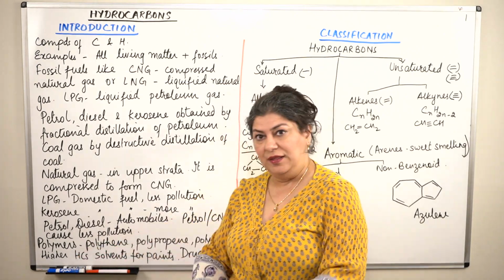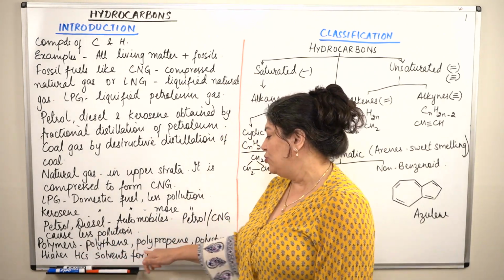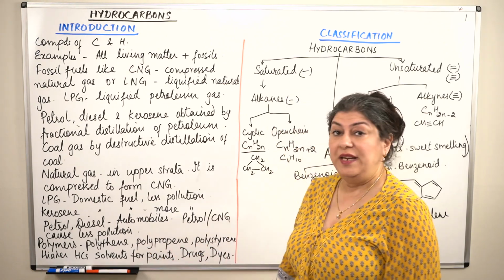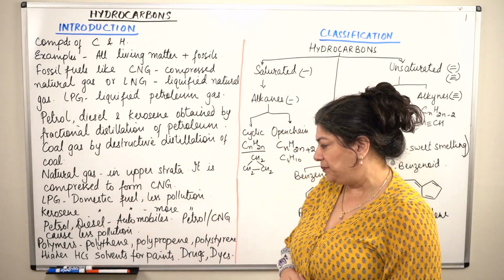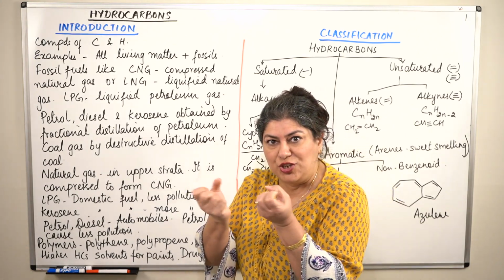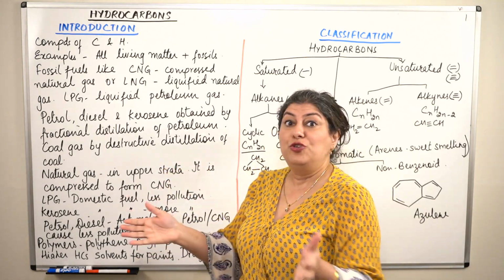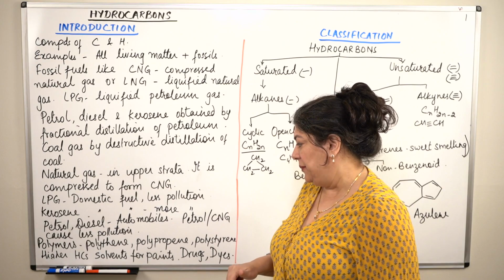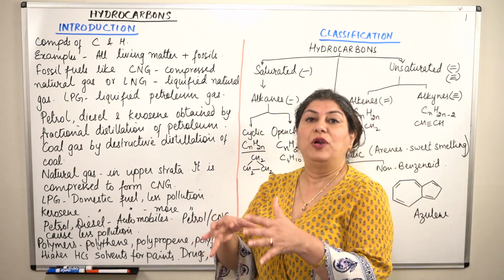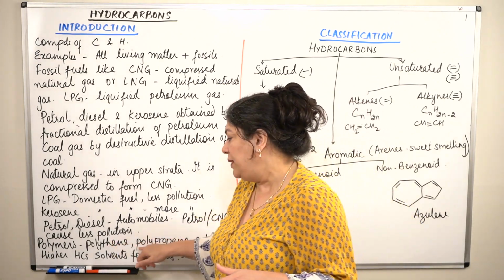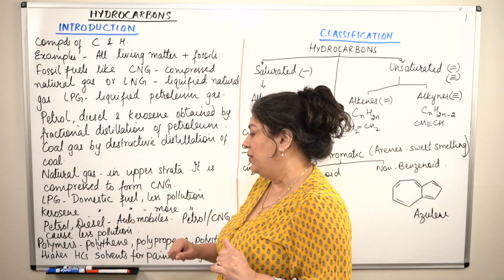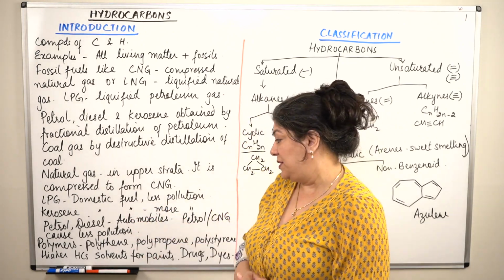Besides these, examples of hydrocarbons would be polymers. For example, polythene, the polythene bags, shopping bags that you use, polypropylene, polystyrene, all these are polymers. The thermocol balls that you use, or the thermocol that you use for packing, that is polystyrene. So all these polymers, which are commonly used plastics, all of them are hydrocarbons.